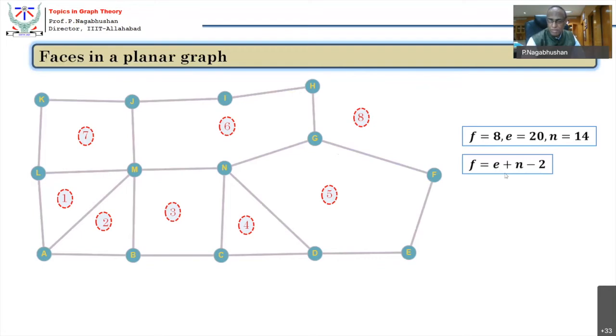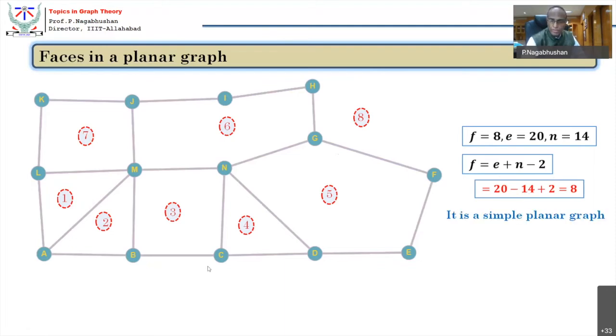Javed, E minus N plus 2. Alright? F is equal to E minus N plus 2, not E plus N minus 2. So here it is correct: 20 minus 14 plus 2 is equal to 8. It was a printing mistake, plus and minus were swapped.